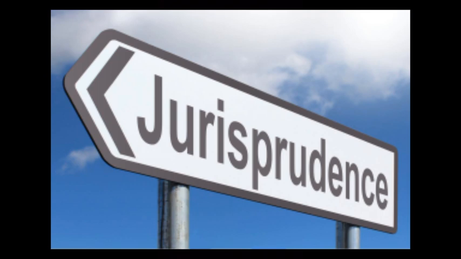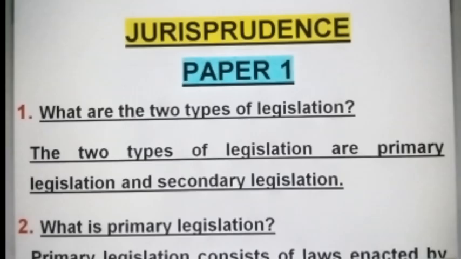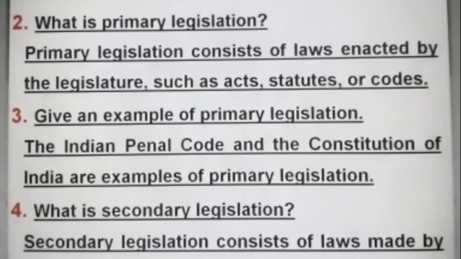The first question: what are the two types of legislation? The two types of legislation are primary legislation and secondary legislation. What is primary legislation? Primary legislation consists of laws enacted by the legislature, such as acts, statutes, or codes.